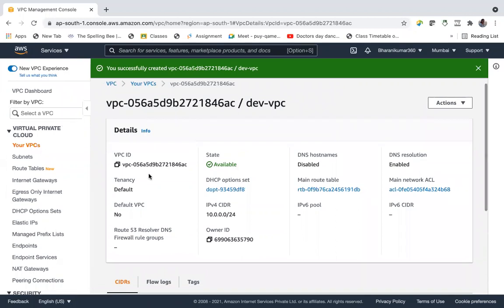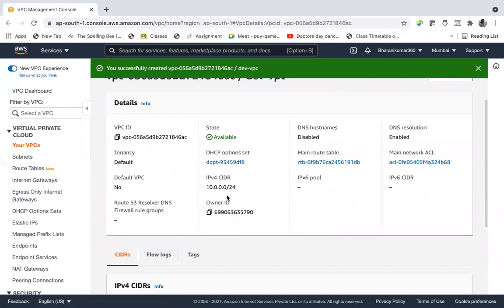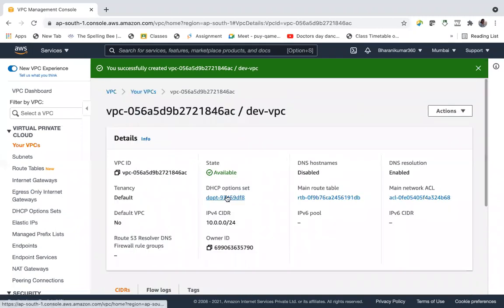And I'm not attaching any internet gateway, right? There is one VPC. We are calling it dev VPC. And this organization has created one more VPC for their marketing department.